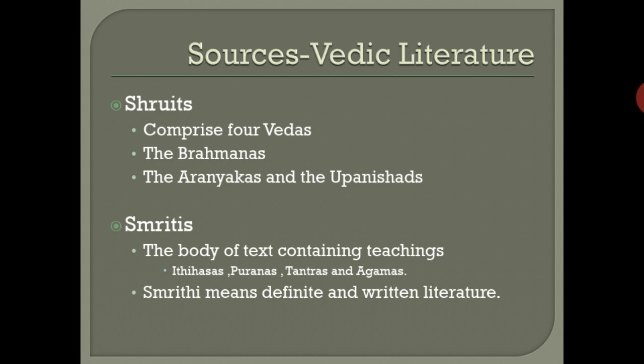From where do we get this information? We get it from literature, from architecture, and from inscriptions. First we are going to see the literature. Literature is divided into Shrutis and Smritis. Shrutis comprise the four Vedas, along with the Brahmanas, Aranyakas, and Upanishads.